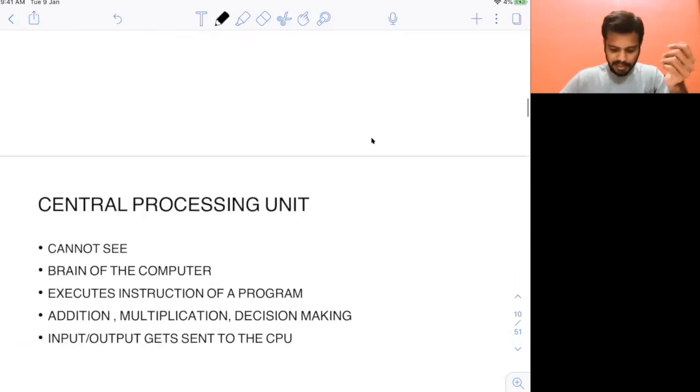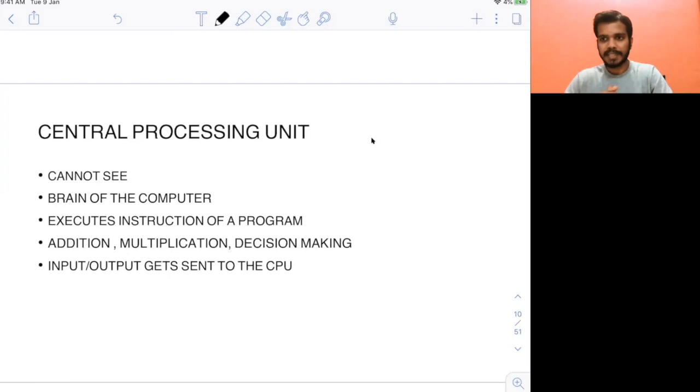Now, the next important part of your system is the central processing unit. And I will say this is one of the most important parts of your system. Again, you cannot see this part. I told you, you cannot see all of the hardware devices. Now, this is the brain of the computer, right? So, as I told you, this is the most important part of the system. So, you have a brain, right? That's the most important part of your human body. Similarly, here, the CPU is the brain of the computer.